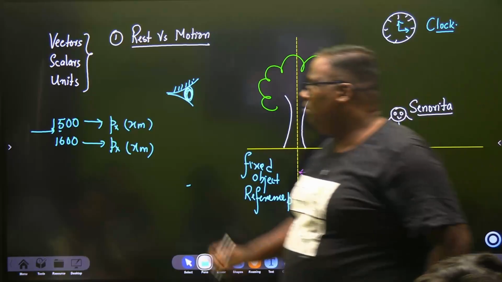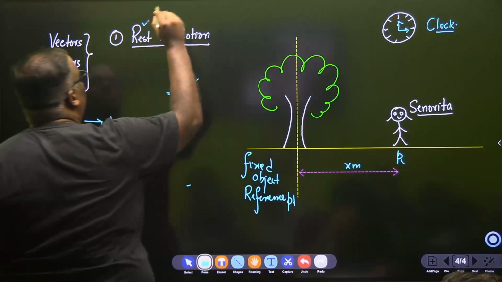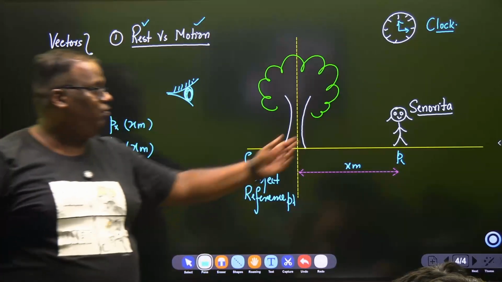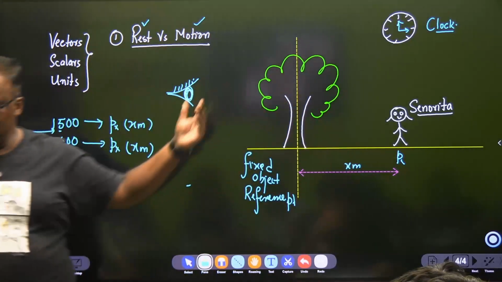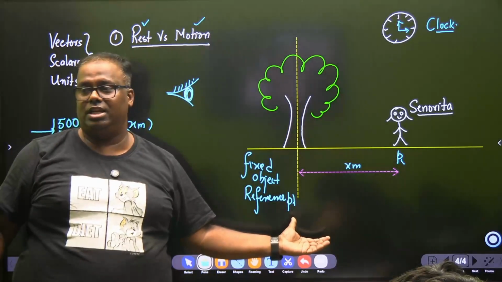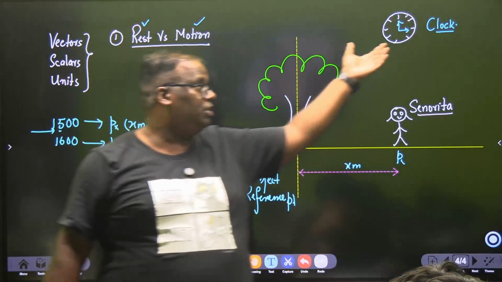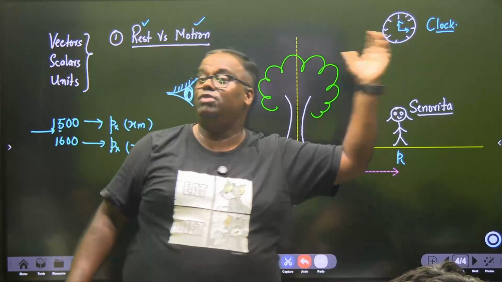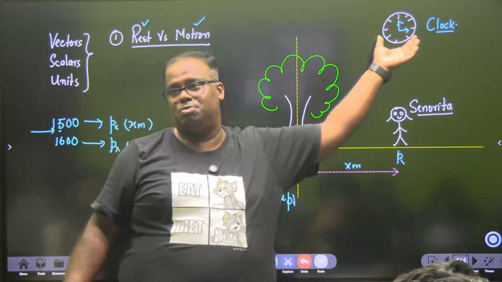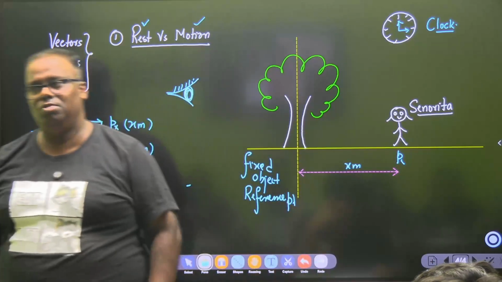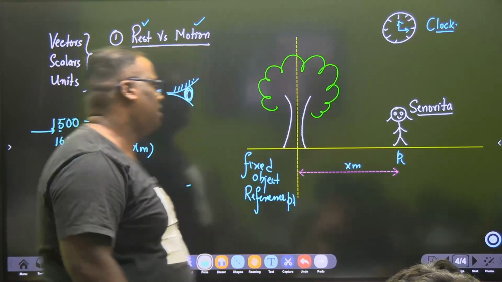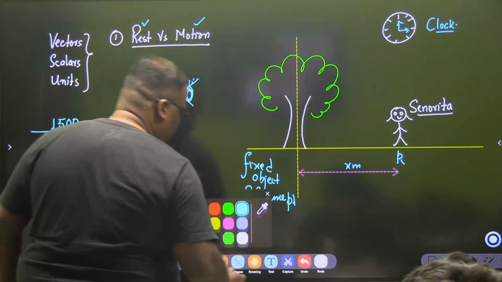So can we now conclude a little bit on rest and motion? All of you ask yourself, a body is said to be at rest if its position does not change with respect to a fixed object taken as a reference or with respect to time. And if the position of the body is changing with respect to a fixed object or with respect to time, then the body is said to be in motion. Is it clear?